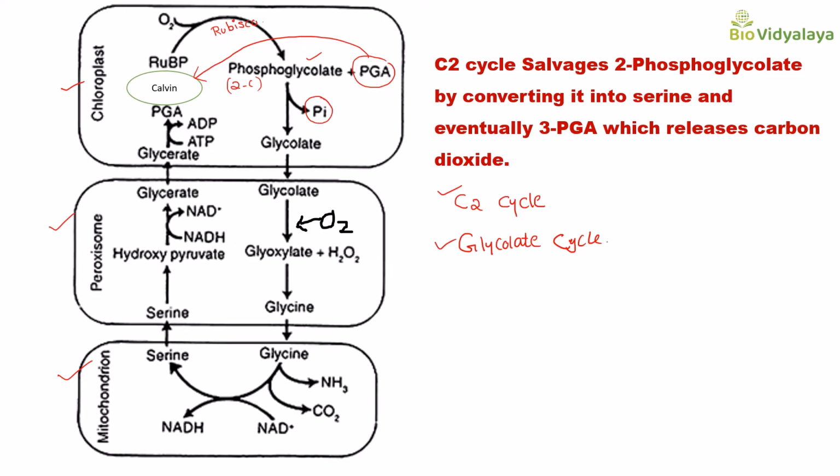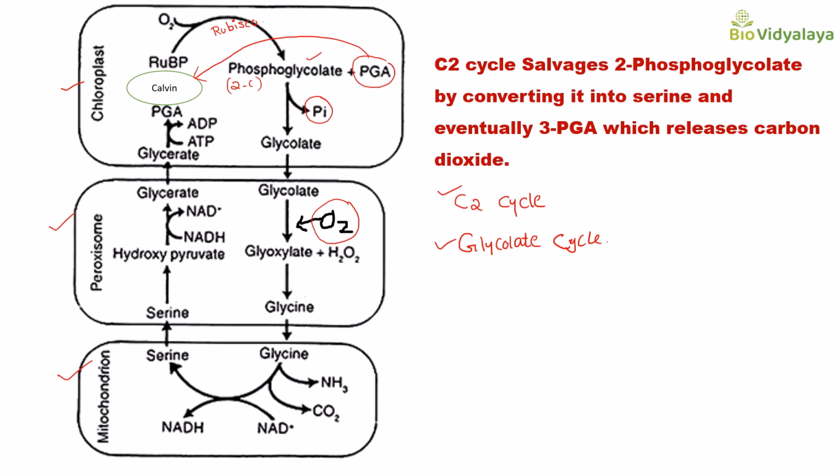Here glycolate is diffusing into the peroxisome. Inside this peroxisome, glycolate is converted to glyoxylate and hydrogen peroxide. Here oxygen is needed. And this hydrogen peroxide is harmful, so it will immediately convert to water and oxygen by enzyme catalysis. And this glyoxylate will convert to glycine.